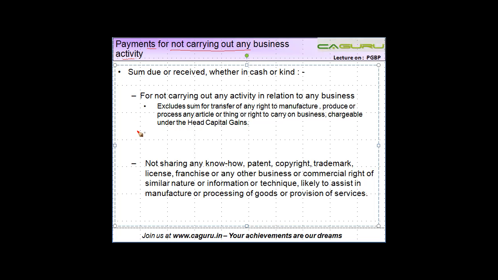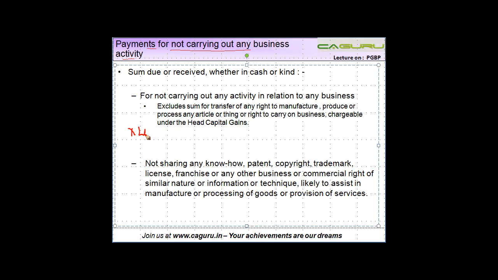Let's say, for example, you recently had a transaction wherein a foreign player in the food business acquired the domestic business of an Indian company. What the foreign player did was say, okay, I am going to buy out this business from you.